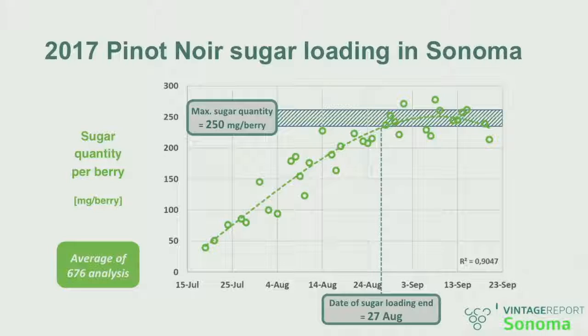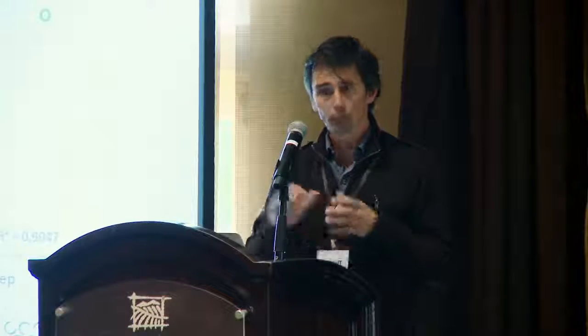And the stop, fortunately in the case of Pinot Noir, happened before the heat wave, which probably sets the ripening kinetics of Pinot Noir in a very different realm compared to Cabernet Sauvignon, because they are early ripening varietals. And you see, they just stopped accumulating before the heat wave.